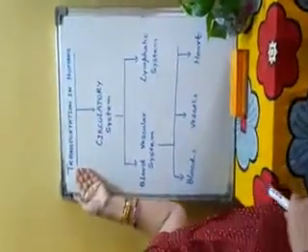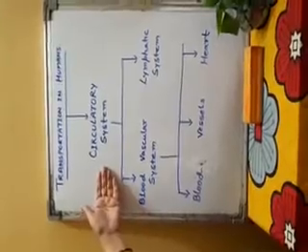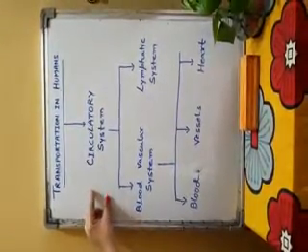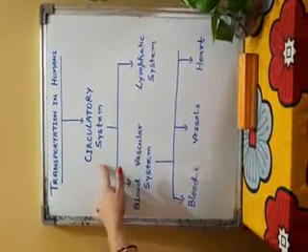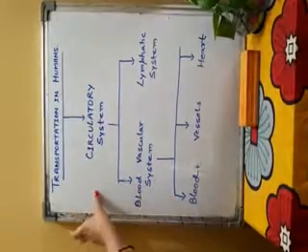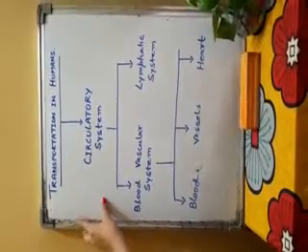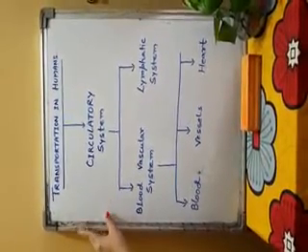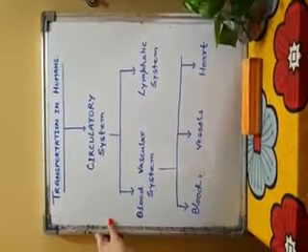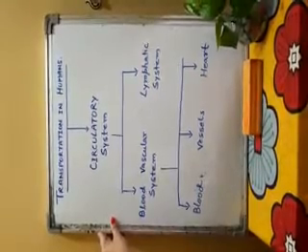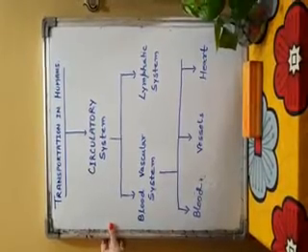Students, in human beings, transportation is known as the circulatory system. The system which is responsible for transportation of substances in humans is known as the circulatory system. In the circulatory system, the fluid which is present inside the body circulates inside the body, and that's why it is called the circulatory system. The system includes a circulating fluid, tubes, and a pumping organ, that is the heart.